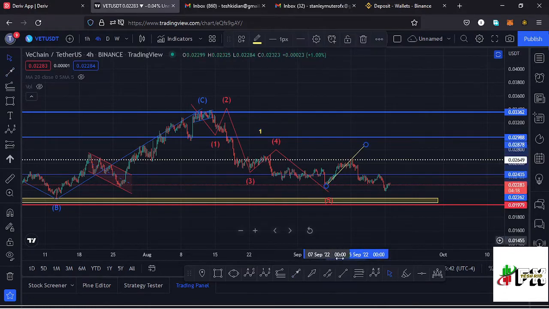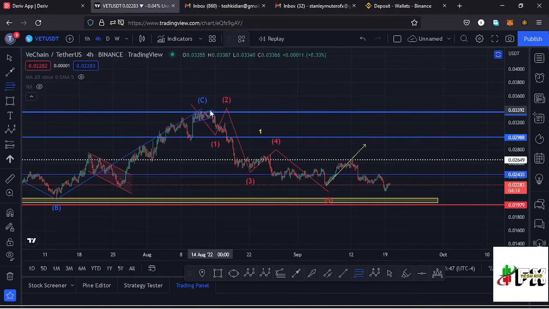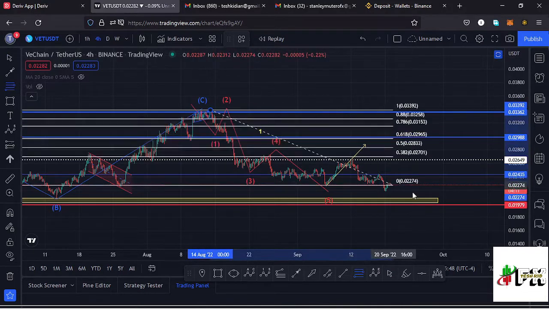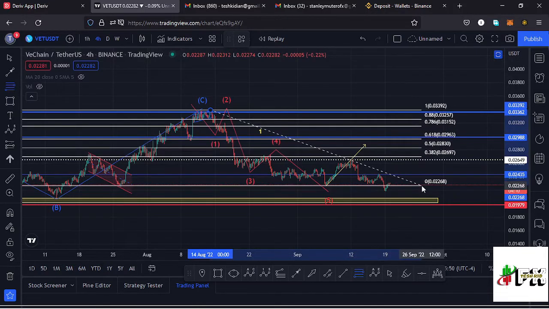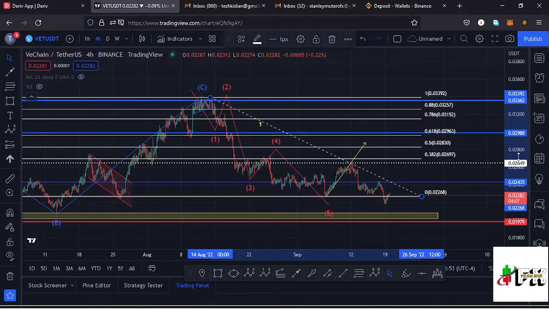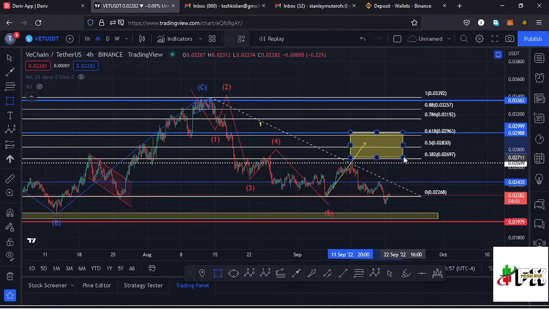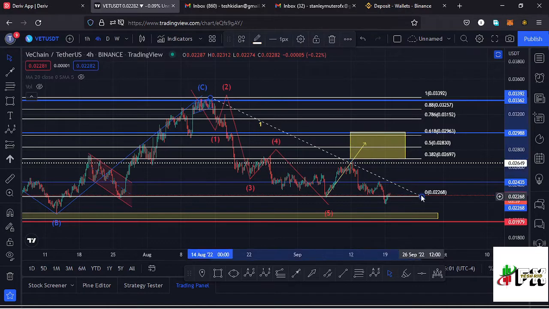And using the Fibonacci's, I had a target area for that second wave to the upside by just connecting the fibs from the high of the wave 1 to the low of the wave 1 down here, and that gave me a minimum target area for that second wave between the fib level 0.618 and the fib level 0.382, and I can mark that target area here on the charts like that.